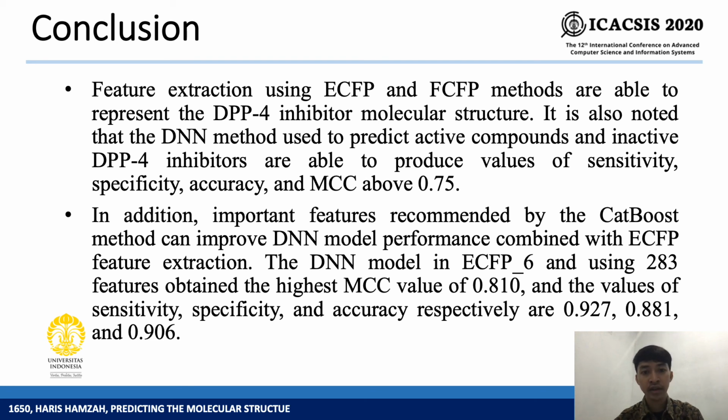The DNN model with ECFP6 and using more than 280 features obtains the highest MCC value of 0.810, and the values of sensitivity, specificity, and accuracy respectively are this value.